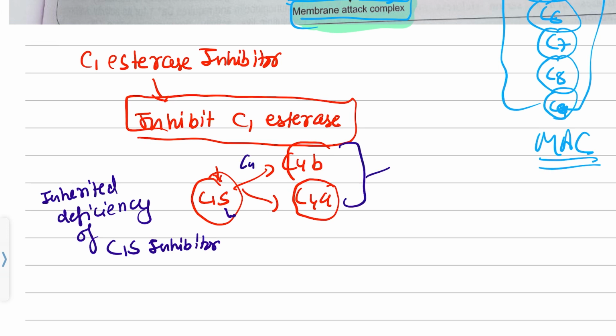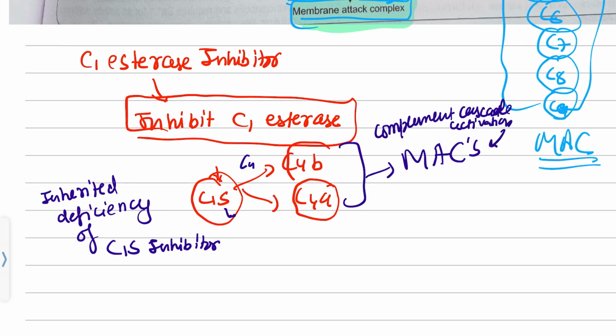This will lead to complement cascade activation, which will lead to the formation of the membrane attack complex. This membrane attack complex will lyse your own RBCs or other endothelial cells.